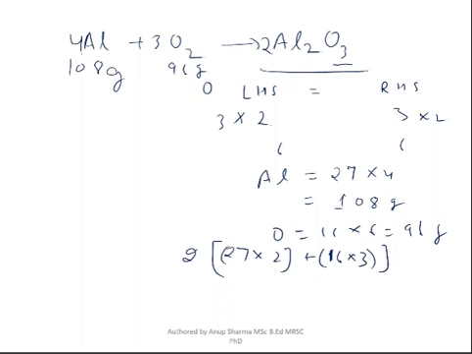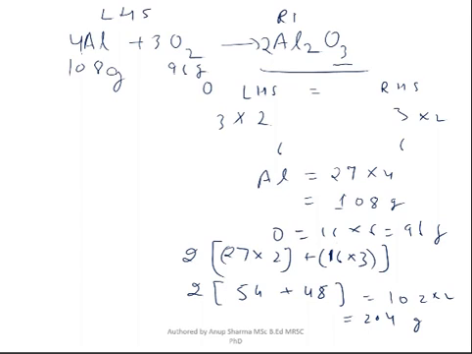So that means in the square bracket, 54 plus 16 times 3, which is 48. If we add them together, it is 102. So 102 times 2, so it will be how much? 204. So now this is the RHS side, and this is the LHS side.